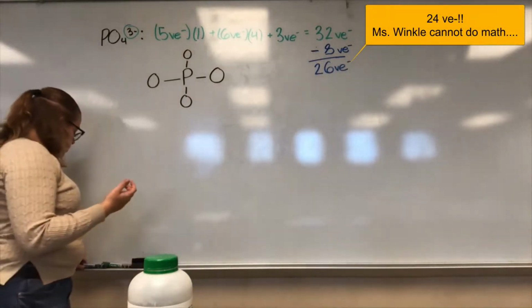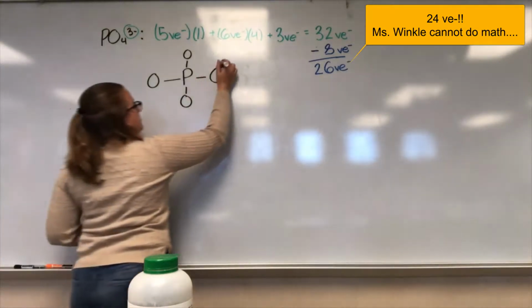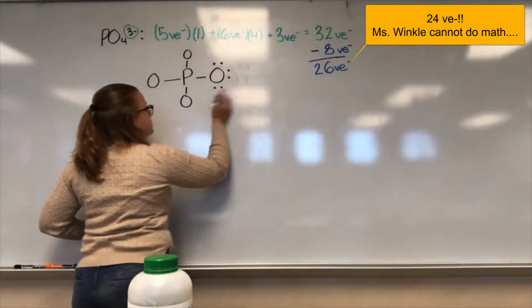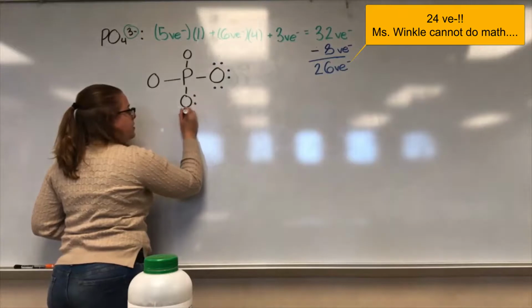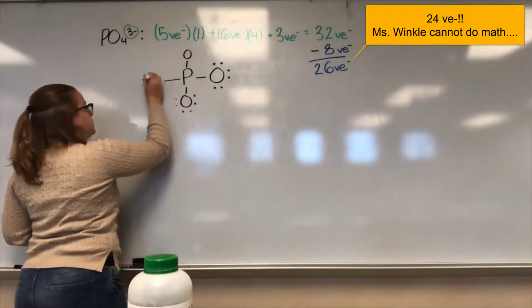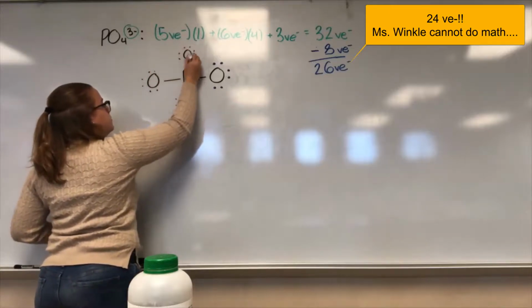Let's use the leftover valence electrons to start making our dots. 1, 2, 3, 4, 5, 6 filled, 7, 8, 9, and so on up to 24.